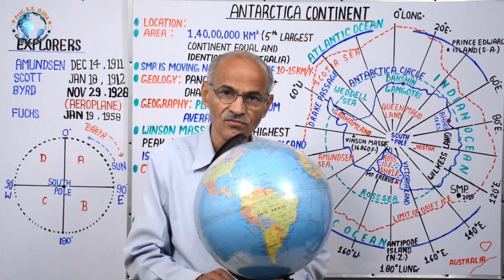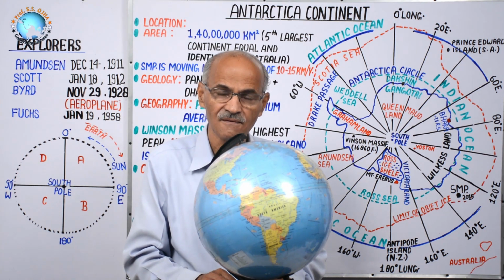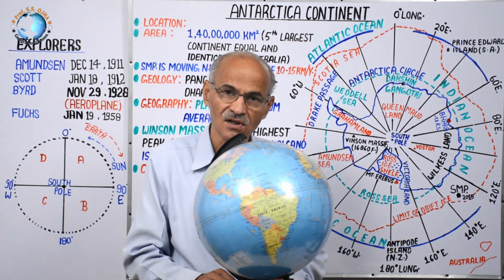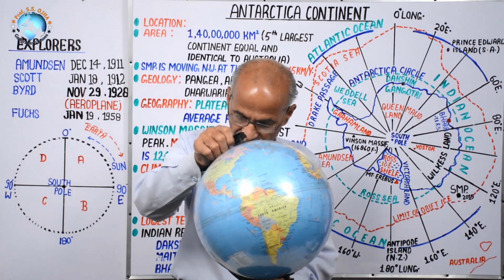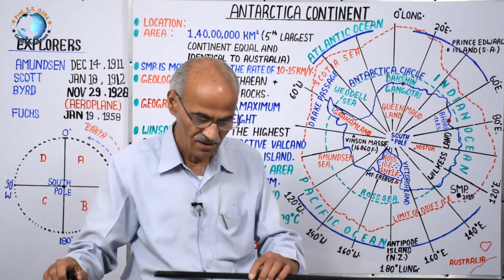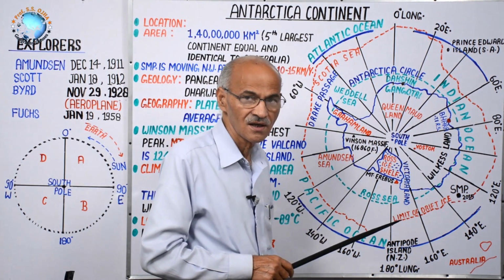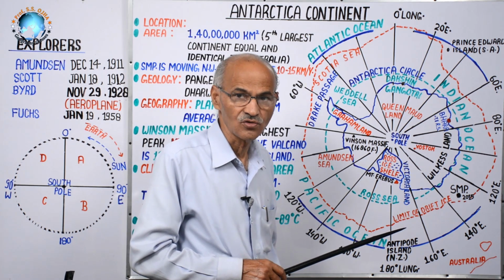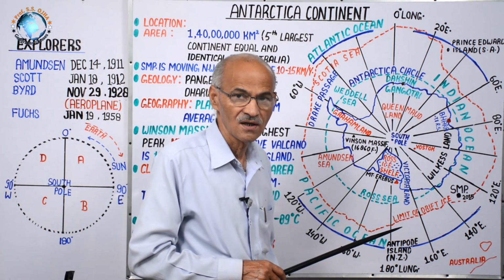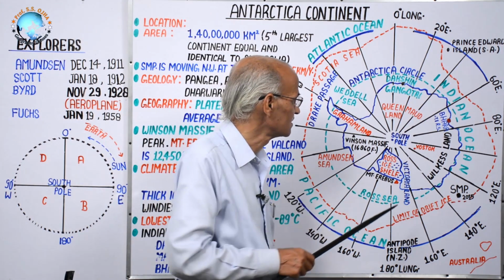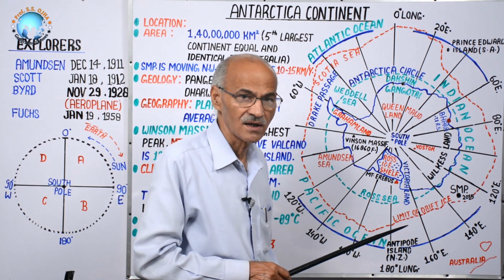Its location is in the Southern Hemisphere, and its value, like the Arctic Circle, is 66 degree 32 minute south latitude. Thus, this is the Antarctic Circle, which encircles the Antarctic continent. You know, Arctic is an ocean, a water body, while on its antipode, on the South Pole, Antarctic is a continent, a land body.